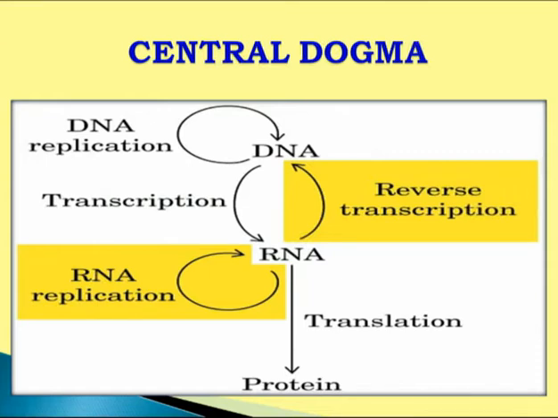And then after replication, genetic information passes from DNA to RNA in the form of transcription. But in 1970, it was Temin who discovered that in certain retrovirus, genetic information may pass from RNA to DNA, and we call this reverse transcription, which is important nowadays because functional genomics is completely based on isolation of mRNA and their conversion into cDNA. Now RNA is responsible for expression of protein through translation.